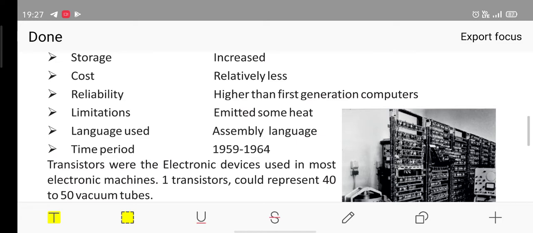Limitations: again it emitted some heat, but not as much as the first generation. So emission of heat was also less. Language used was the assembly language, and time period was 1959 to 1964.